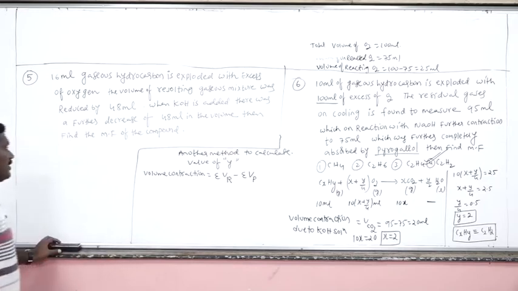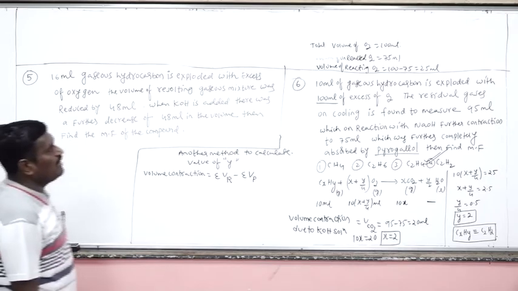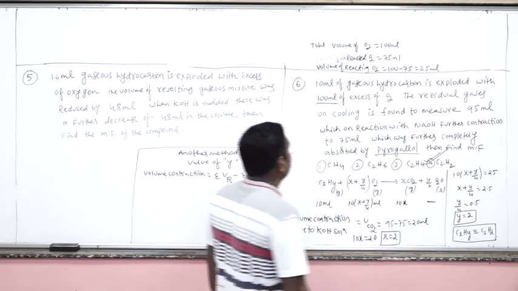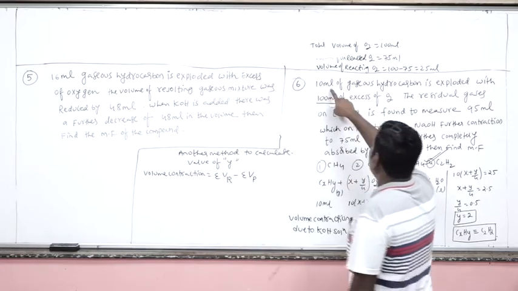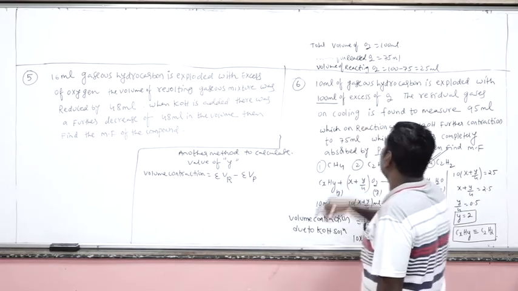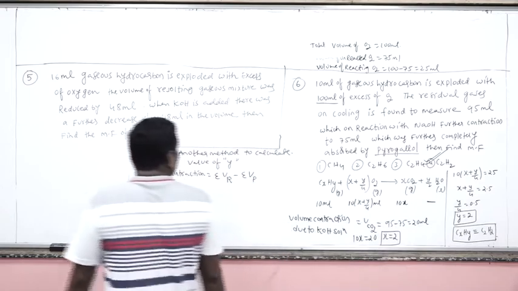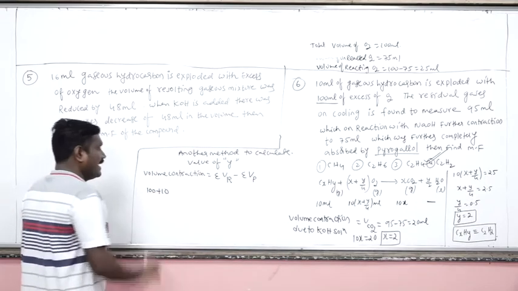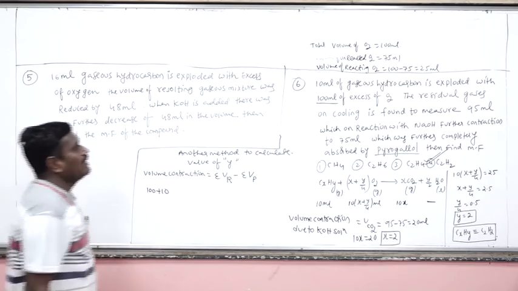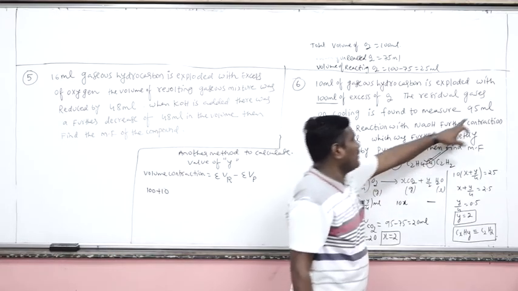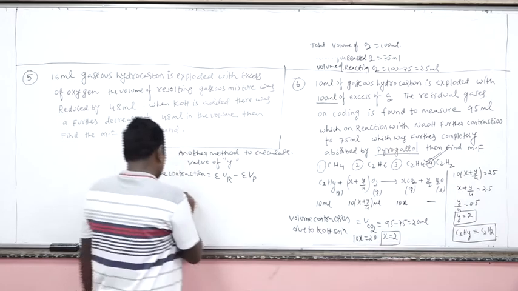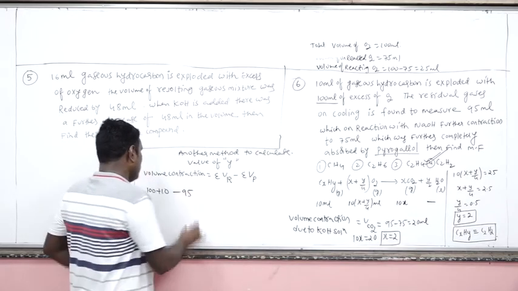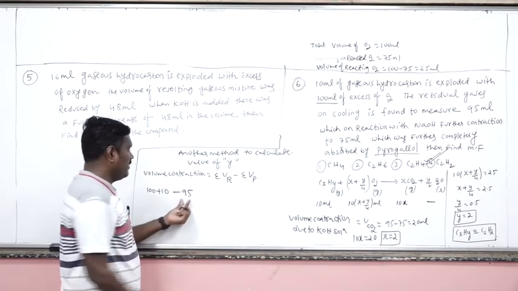Okay. Now here, what is the total volume of the gaseous reactants? 10 ml of hydrocarbon, 100 ml of oxygen. So total how much? 10 plus 100. Okay. And finally, the volume of the gaseous mixture was found to be 95. So this is the initial volume. This will be the final volume.